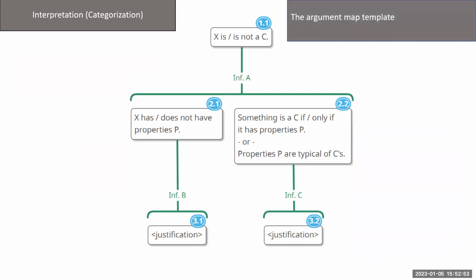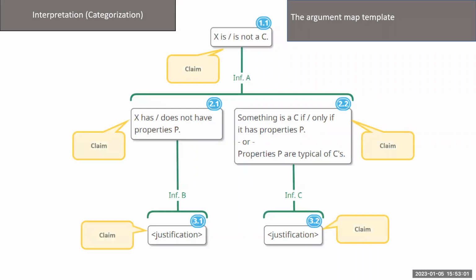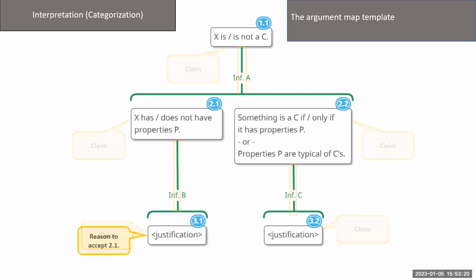What we have here, by the way, is an argument map that represents the process of interpretation and so provides a template to support that reasoning. Each box contains a claim. We can give the boxes numbers if we want to, just to make them easier to refer to later. If one claim is below another and connected to the claim above it with a green line, then the claim on the bottom is being given as a reason to believe the claim on the top. That relationship is an inference.